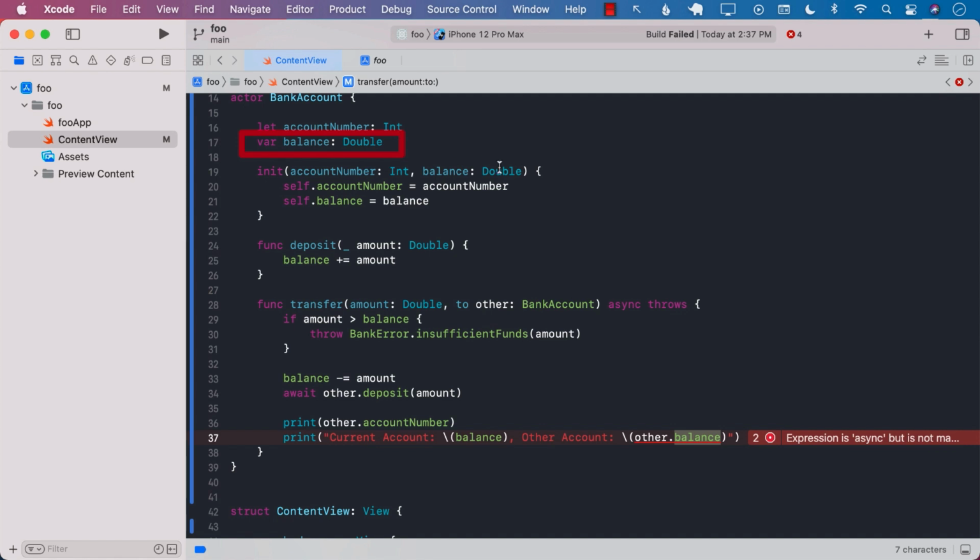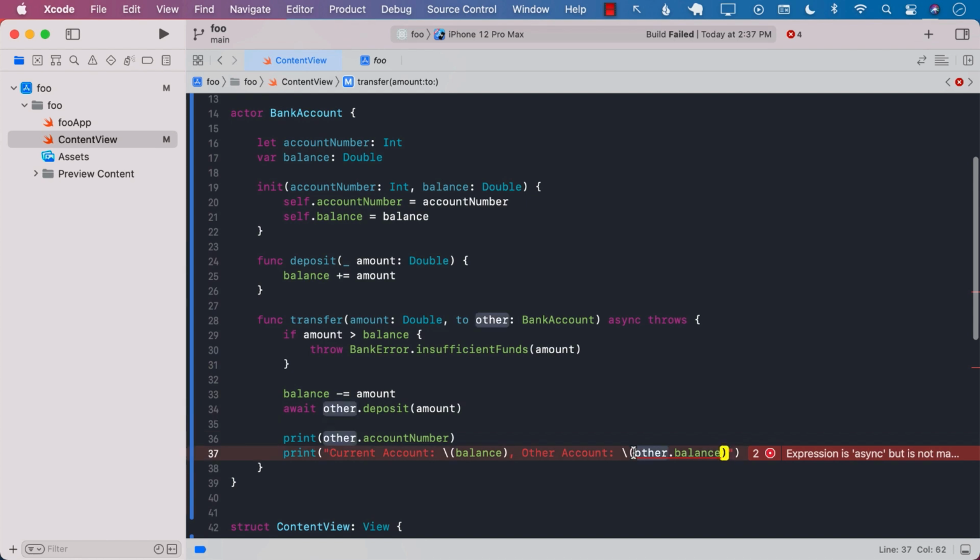This means it can be changed outside of the actual object or actual class. So in other words, we have to make sure that we are again awaiting for this, so only one thread and one thread only can access the actual balance.